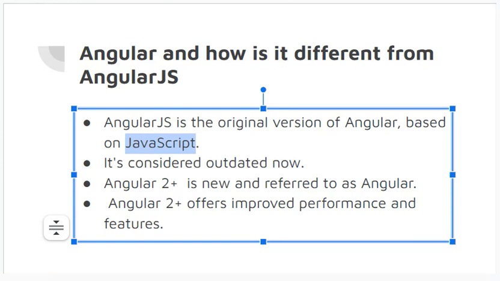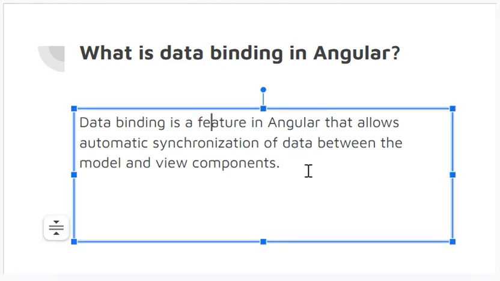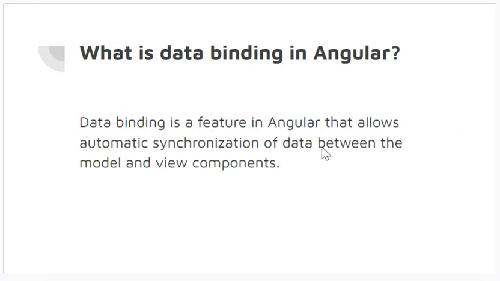So the next question is, what is data binding in Angular? Data binding is actually a feature in Angular that allows automatic synchronization of data between the view and the model behind the view.